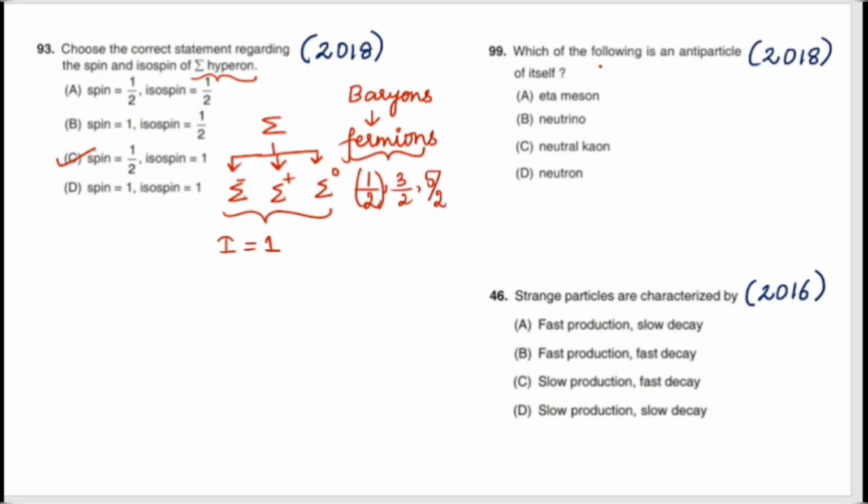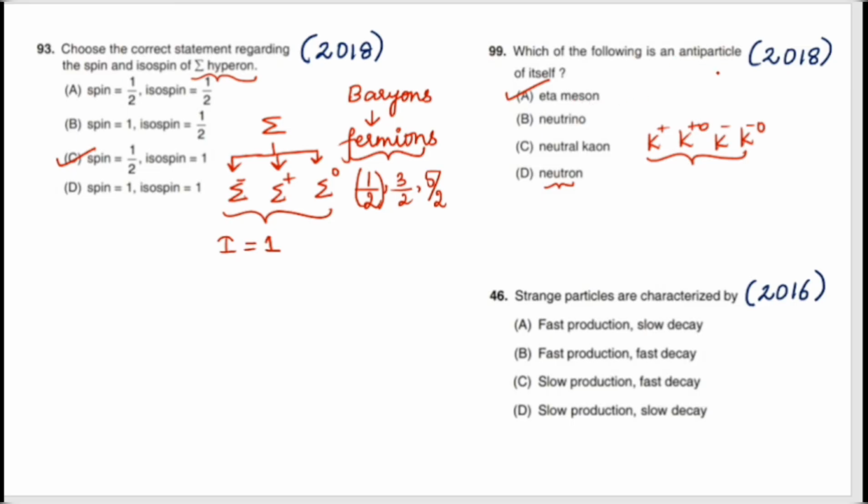Let us move to the next question. Which of the following is an antiparticle of itself? Neutrino has an antiparticle, that is antineutrino. Pion, that is pi plus. K meson, in the sense we have a K positive, K negative, and K zero, like that. K mesons are neutral particles. So I can tick option A, that the eta meson is the right answer.